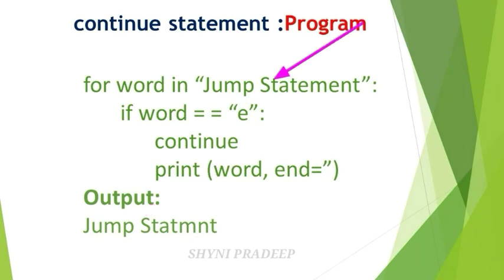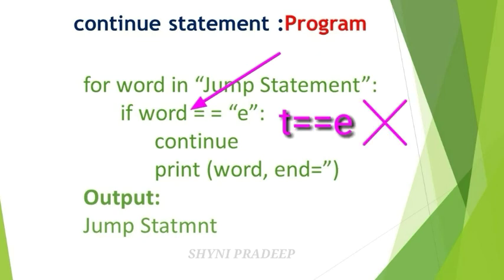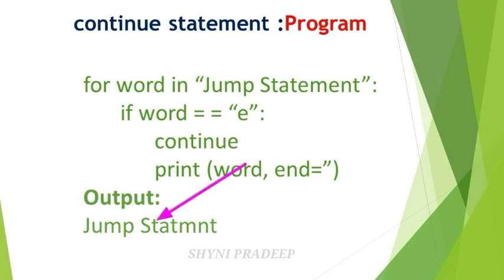Next vad is what? T. T is equal to E. No, this is also false. So you have to print the vad T. And next again check the for loop condition.